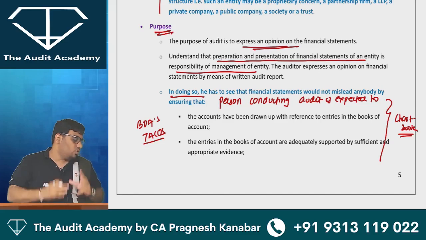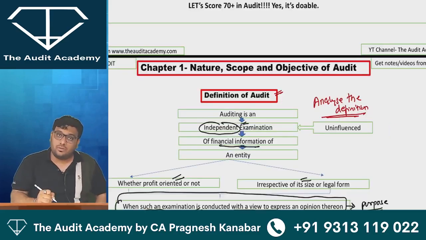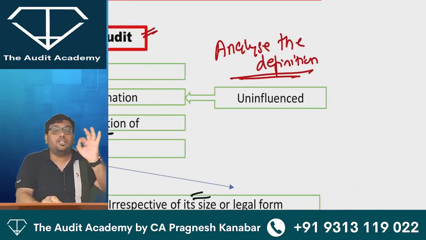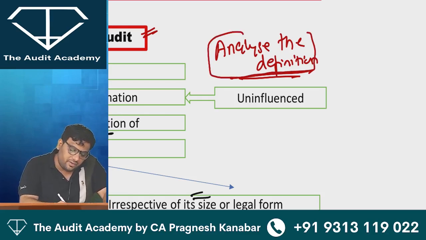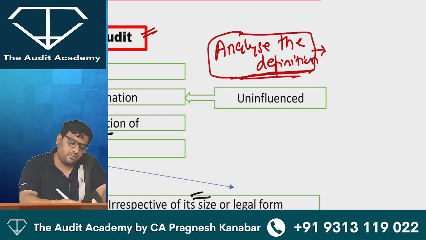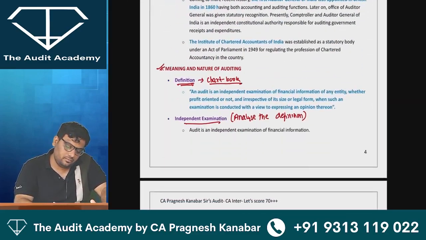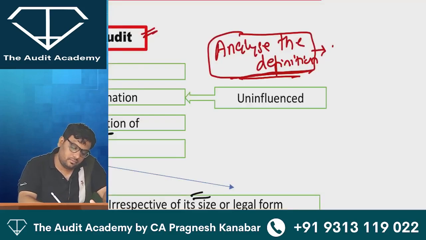All right. So what are we going to do? We will keep chart book as our main book. We will keep chart book as our reference. And we will write over there what is to be studied from the main book. All right. So analyze the definition. Write down there: page number 4 and 5 of main book.